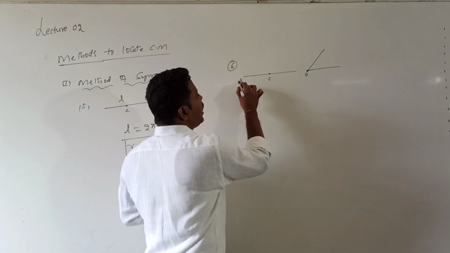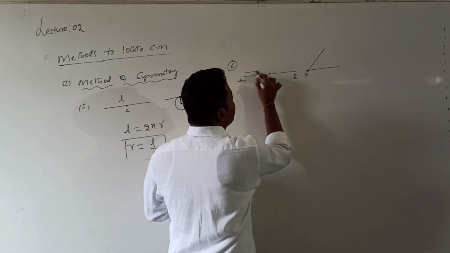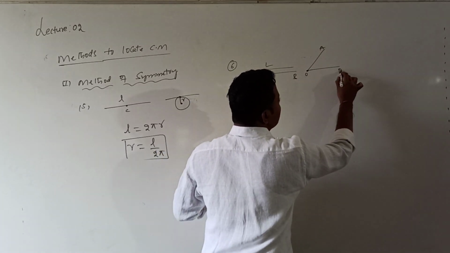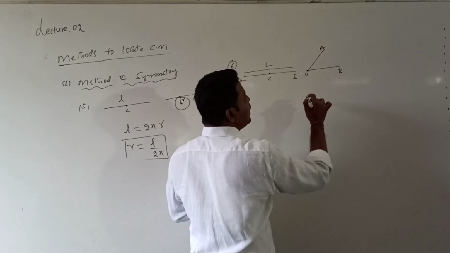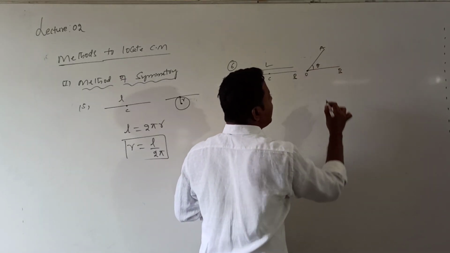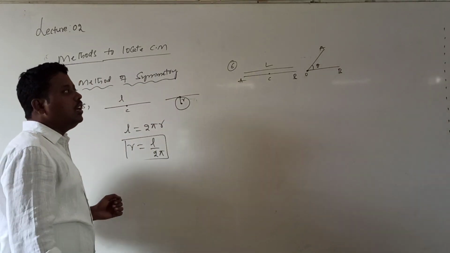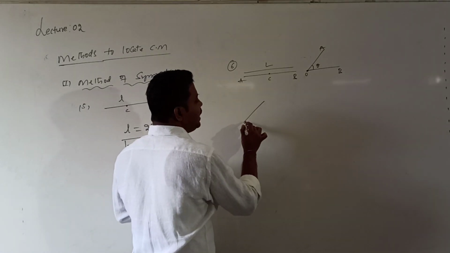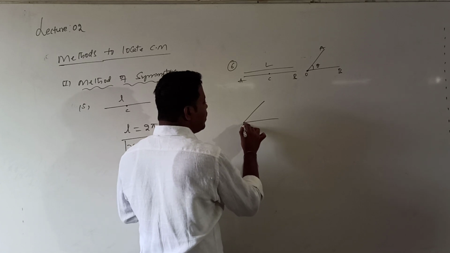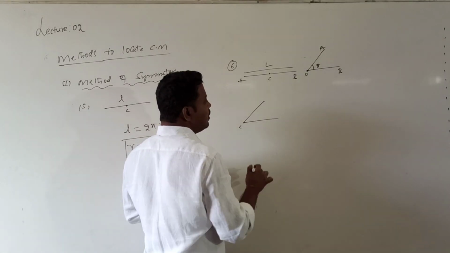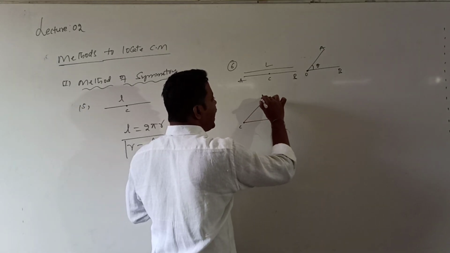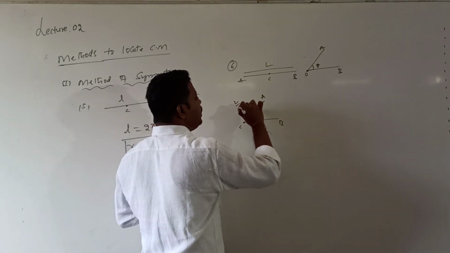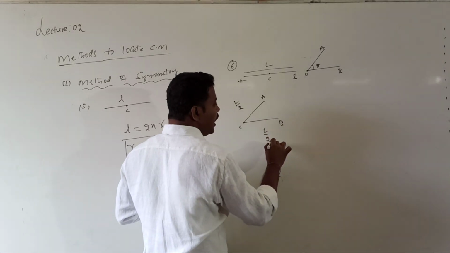So if I call the rod ends A and B, the rod length is given by L. After bending, this is A and this is B. It is bent such that the two ends are making an angle theta with each other. Now I want to calculate the shift of the center of mass. Which diagram do we need to consider? This is the diagram. This is the original center of mass. Now this is the rod A and this one is C. So AC is one rod of length L by 2 and BC length is also L by 2.